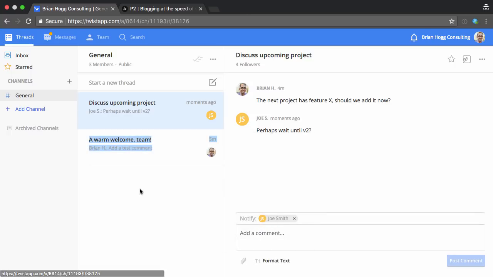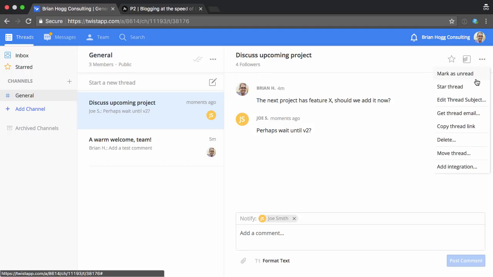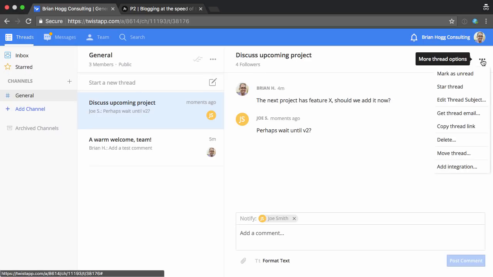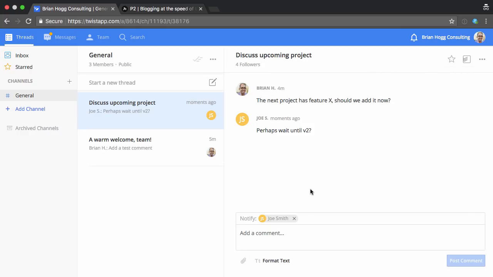I was curious if there was some way of muting a thread. So maybe I could, let's see, edit, delete, move thread. Okay, so I can move the thread to another channel, maybe an archive channel, so that could be good. But that's as an admin, and I don't see any way to mute a thread.